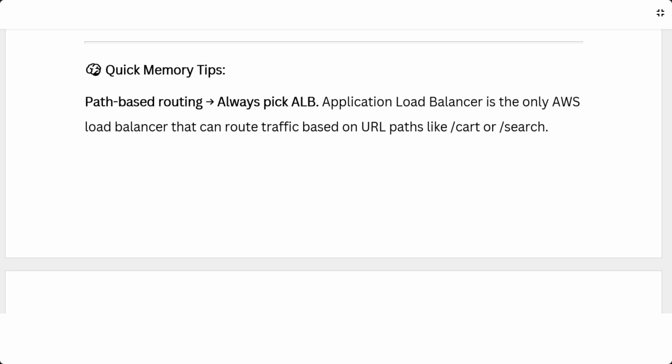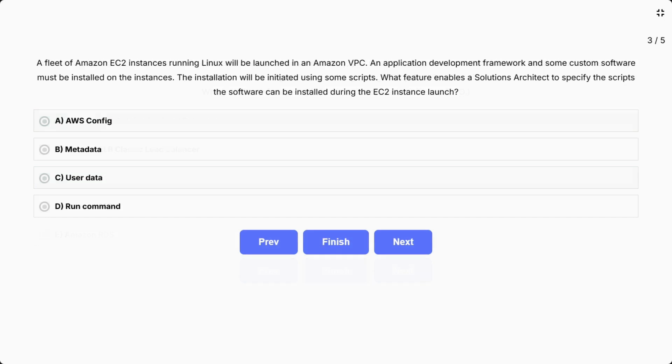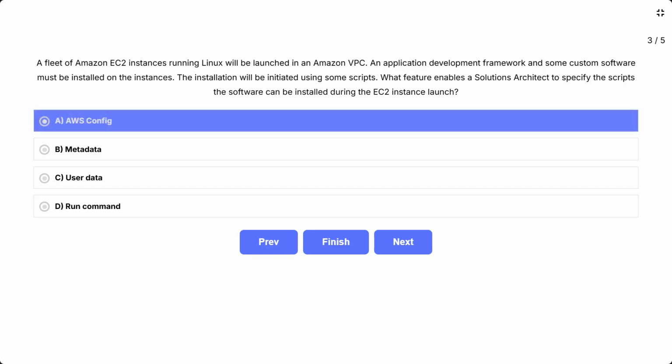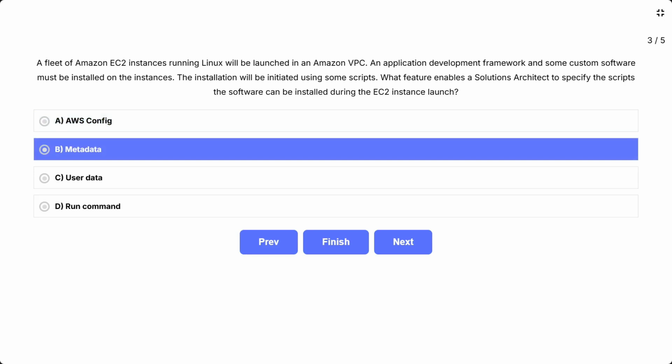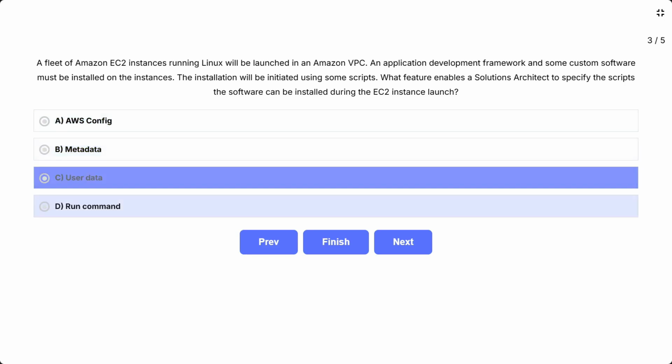A fleet of Amazon EC2 instances running Linux will be launched in an Amazon VPC. An application development framework and some custom software must be installed on the instances. The installation will be initiated using some scripts. What feature enables a solutions architect to specify the scripts so the software can be installed during the EC2 instance launch? The options are A, AWS Config, B, metadata, C, user data, D, run command.